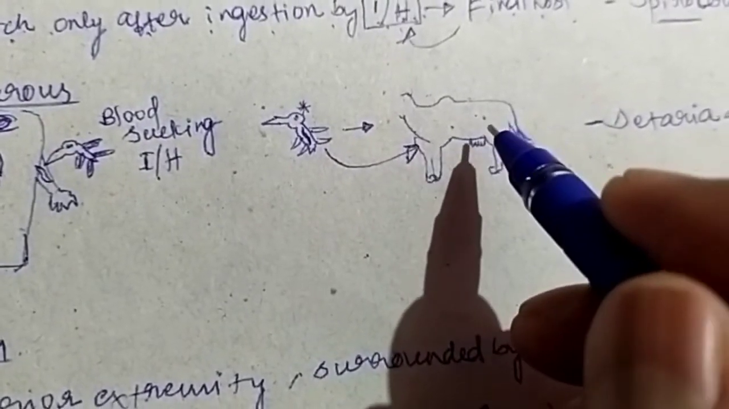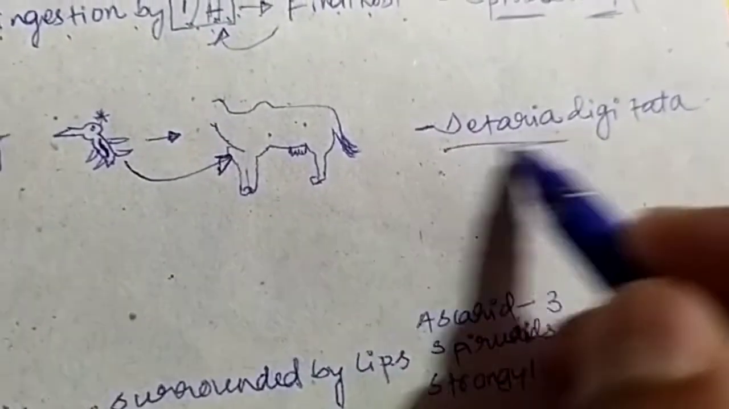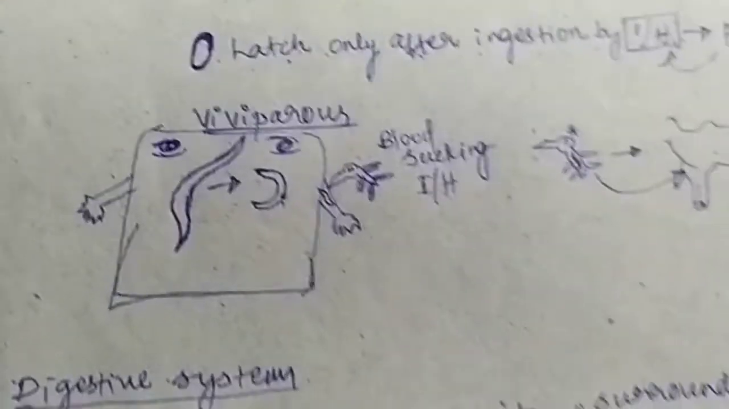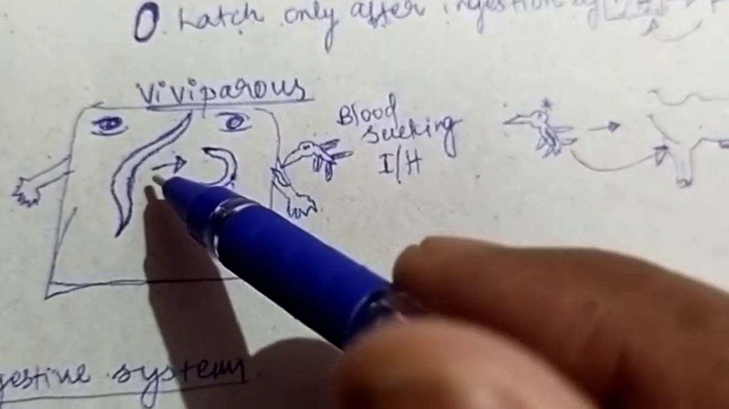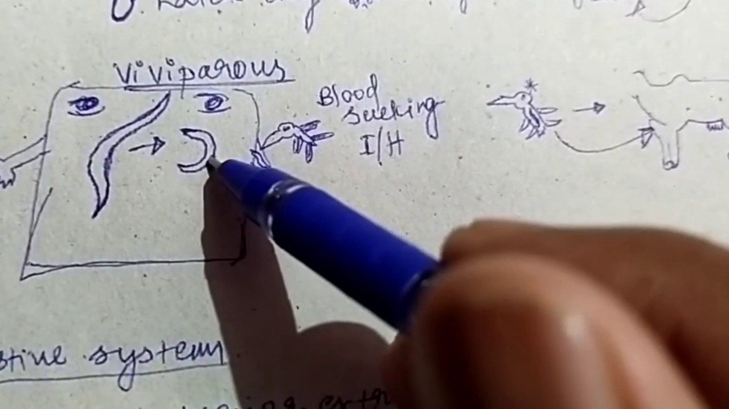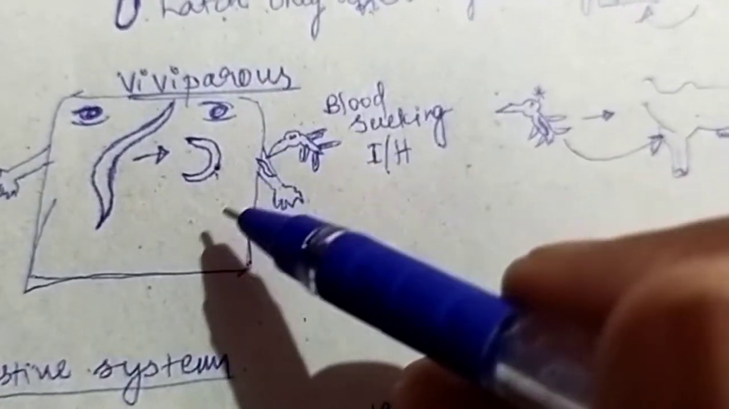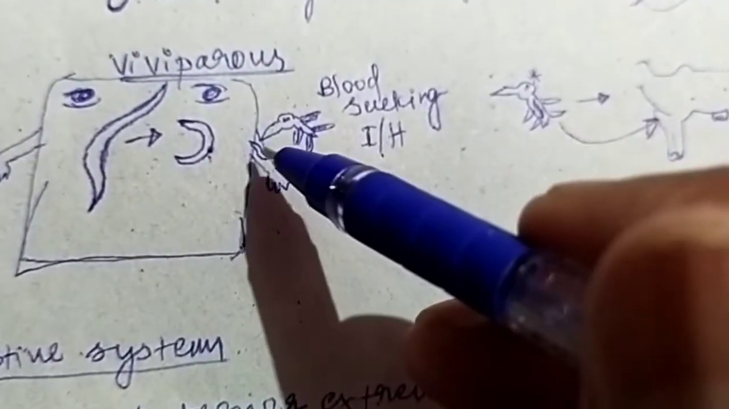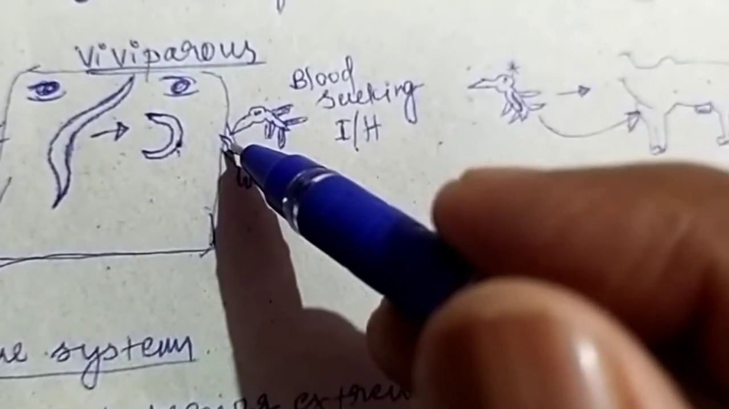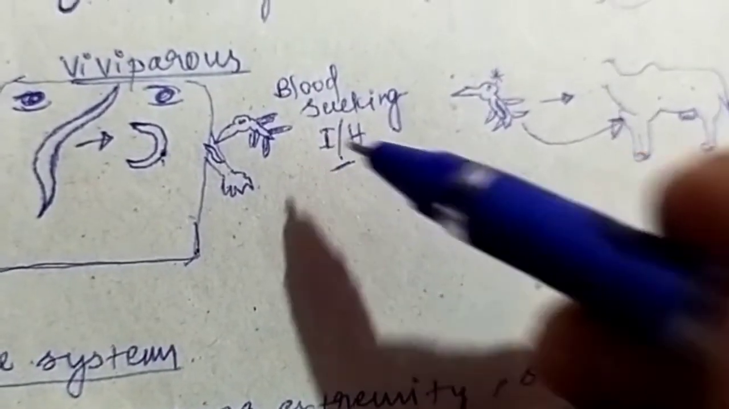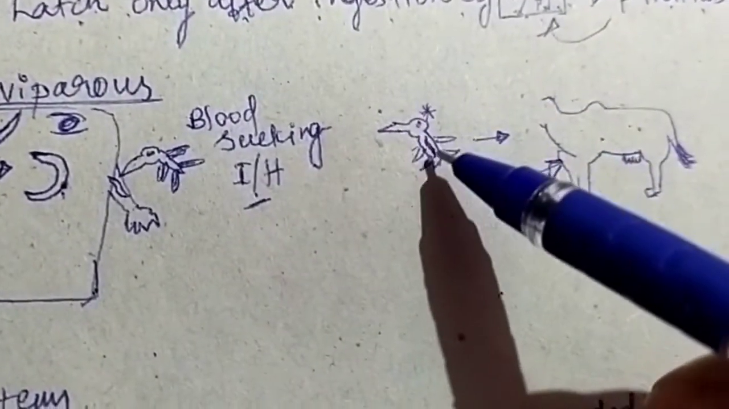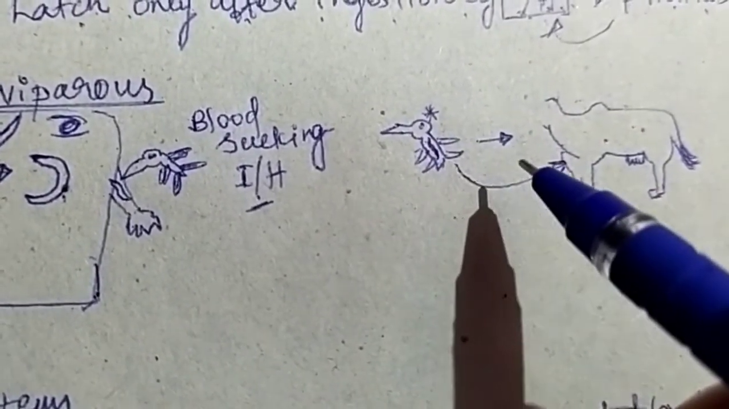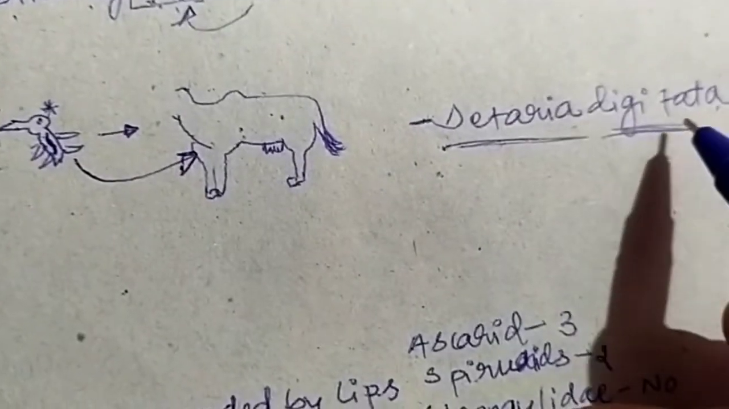Such type of life cycle is seen in Setaria digitata, in which the adult female nematode will not lay eggs, but it will give birth to the immature larvae. These larvae will migrate inside the host and they will enter the circulatory system. These larvae are taken up by the blood-sucking intermediate host such as mosquitoes, and inside the mosquitoes those larvae will become infective, and these mosquitoes containing infective larvae will spread the infection to the definite host. Such type of life cycle is seen in Setaria digitata.